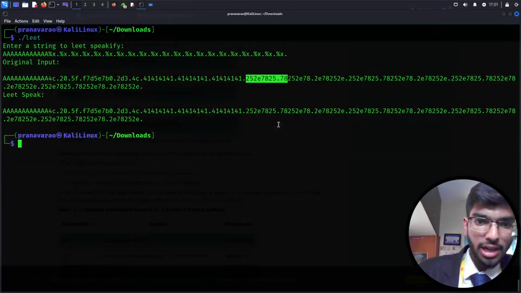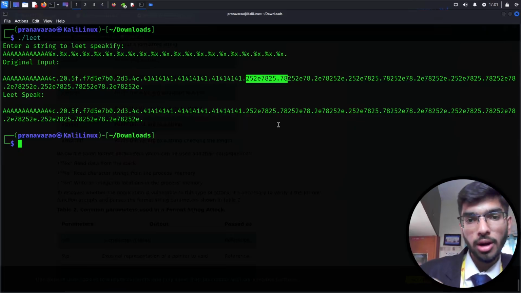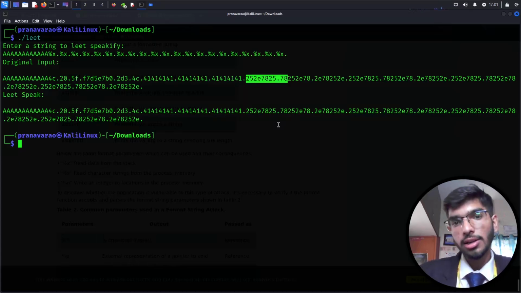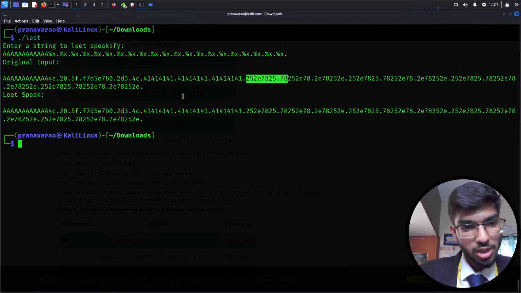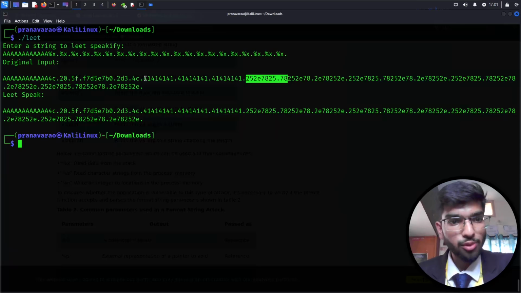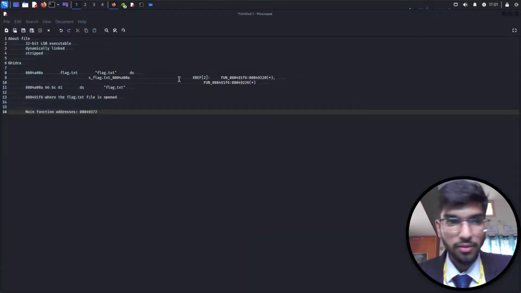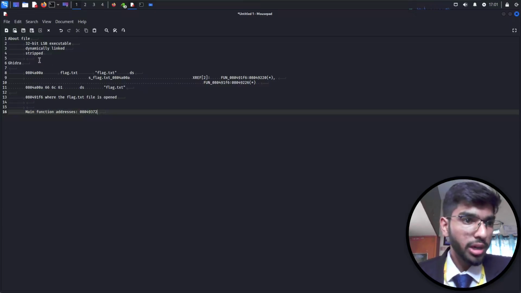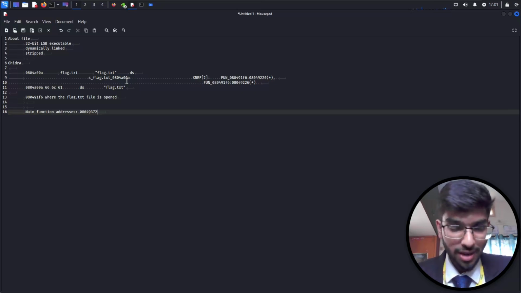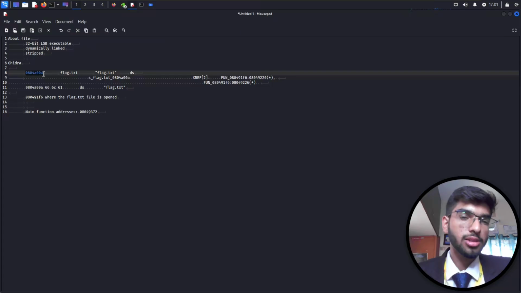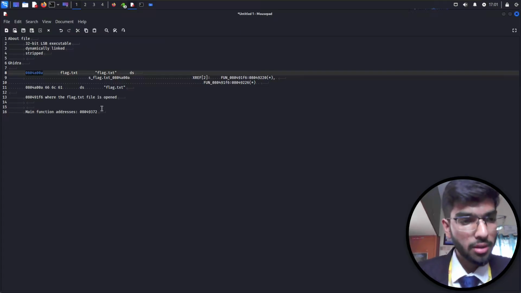So all that we now need to do is somehow overflow our value into the stack, where every time it's going to try to print the content of our input, instead of it printing this value here as 414141 or whatever that is, let it go through the address of the place which I want the file to be printing. For example, I wanted to print my flag.txt file, so that it's already open now, so we can tell it to print the contents inside the flag.txt. So it's another variable for it to print, so we can do that.